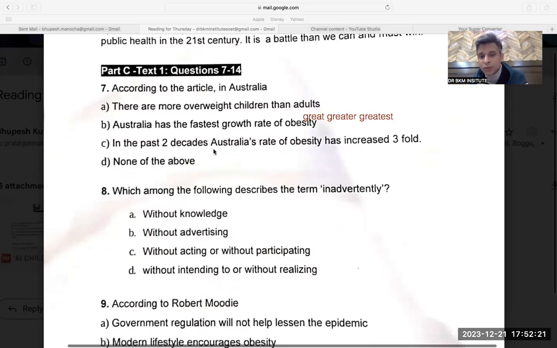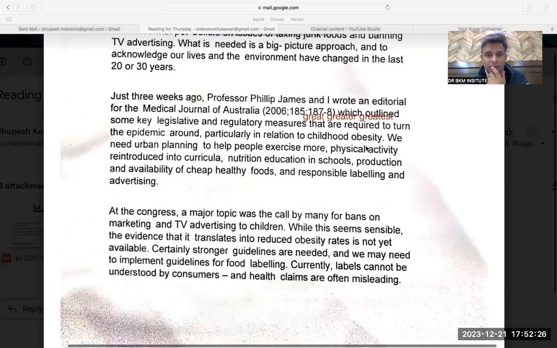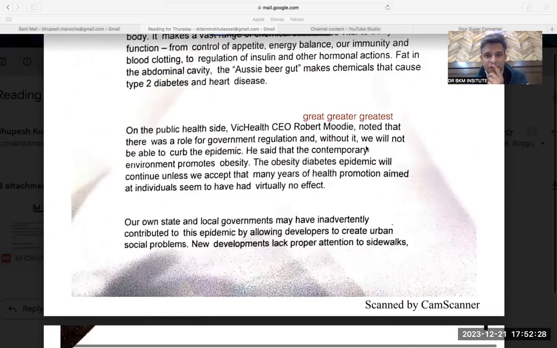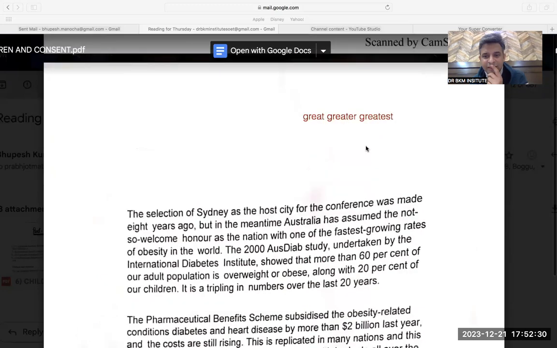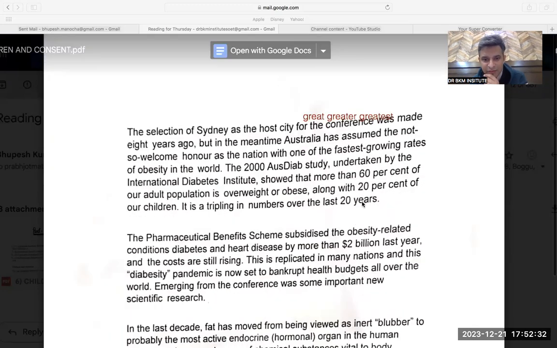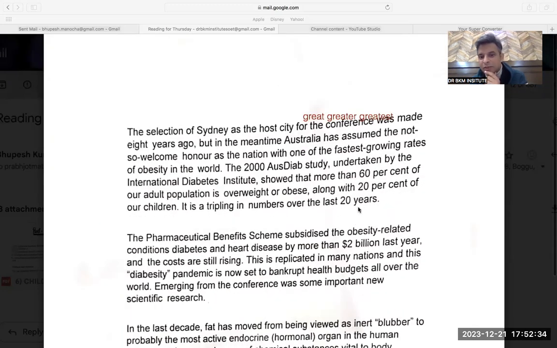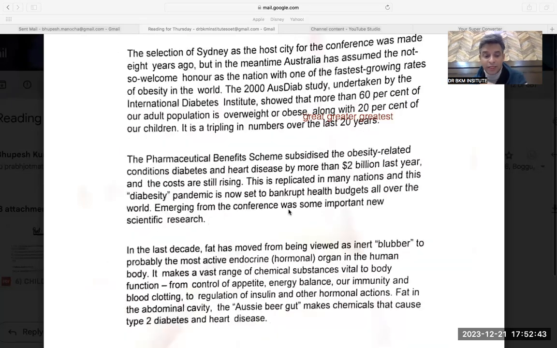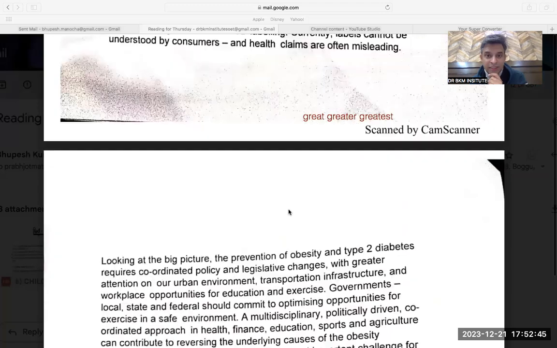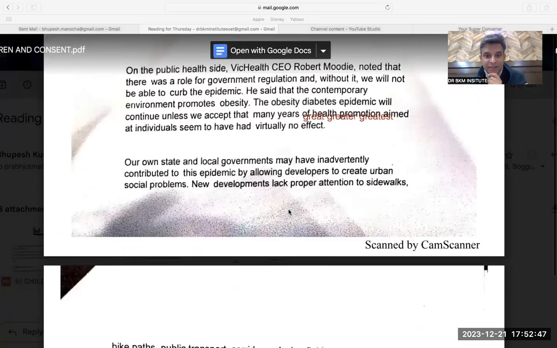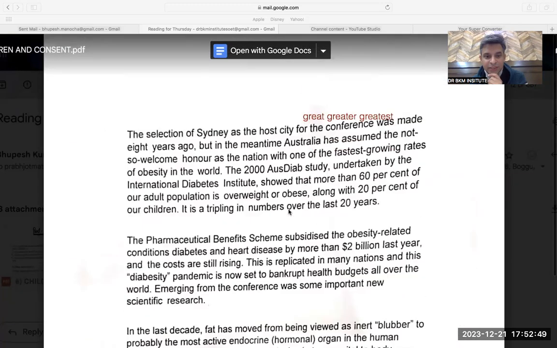In the past 2 decades, that means 20 years, Australia's rate of obesity has increased threefold. Let me see whether threefold or twofold or something like that is given. Oh, by chance, I can see 20 years. It is tripling in numbers over the last 20 years. Again, in the exam, it will not happen, but by chance I have found it. It is tripling. Tripling means 3 times over the last 20 years. If it is given in Australia, then my answer is this. By chance, I could say it.